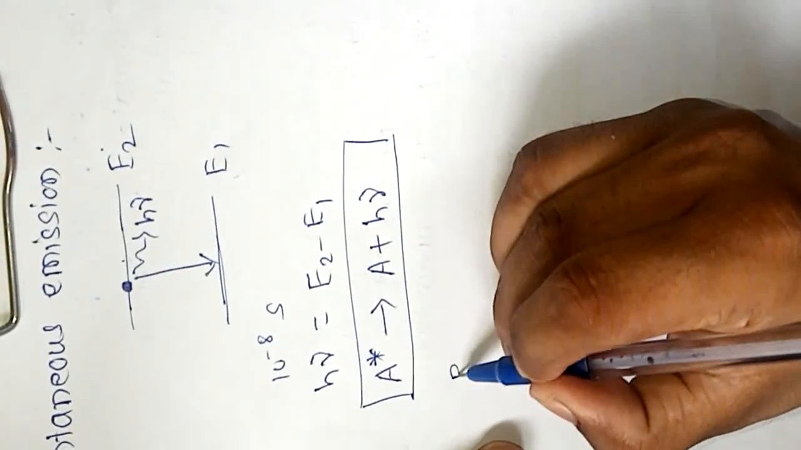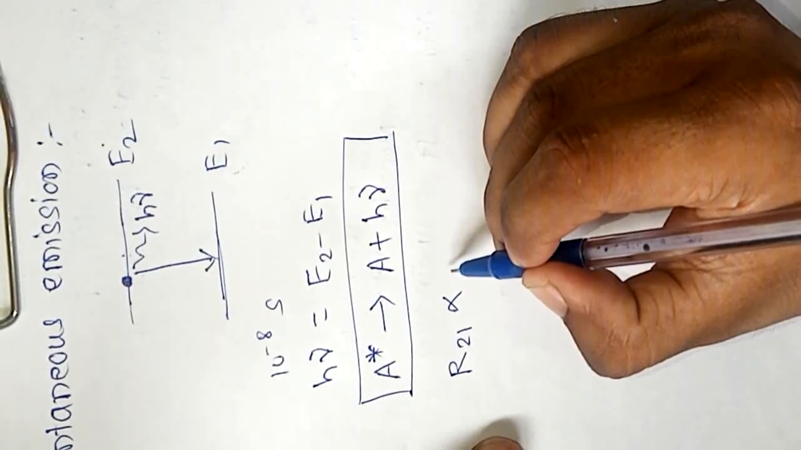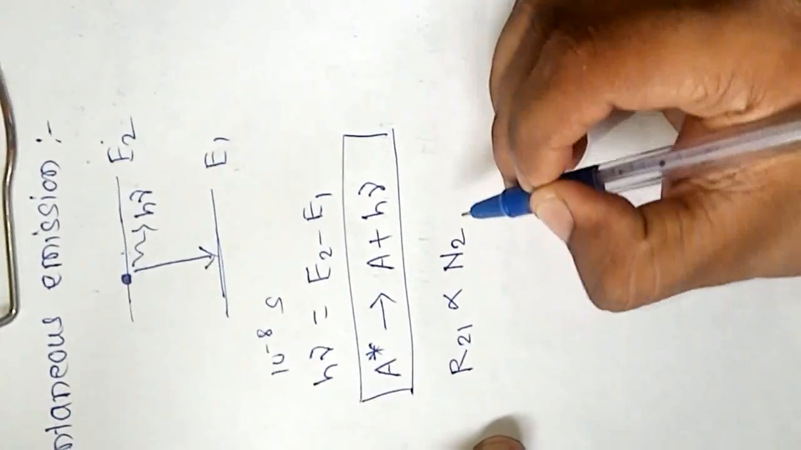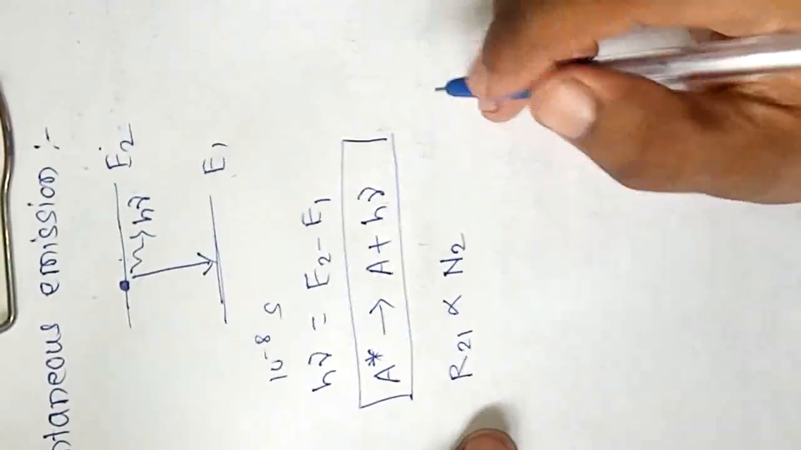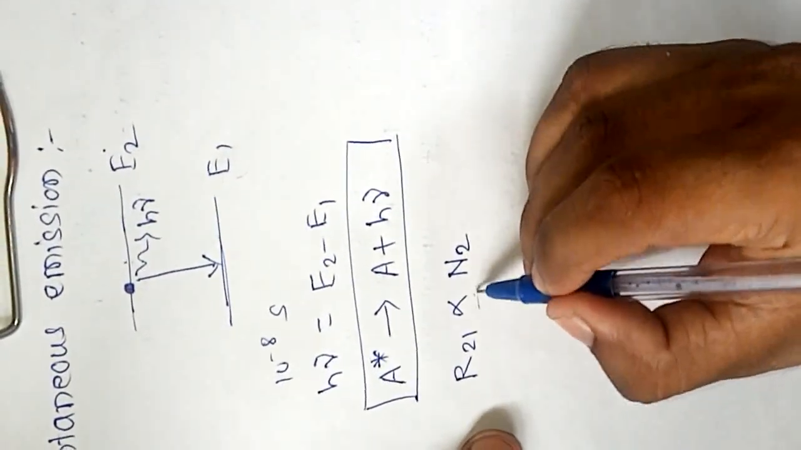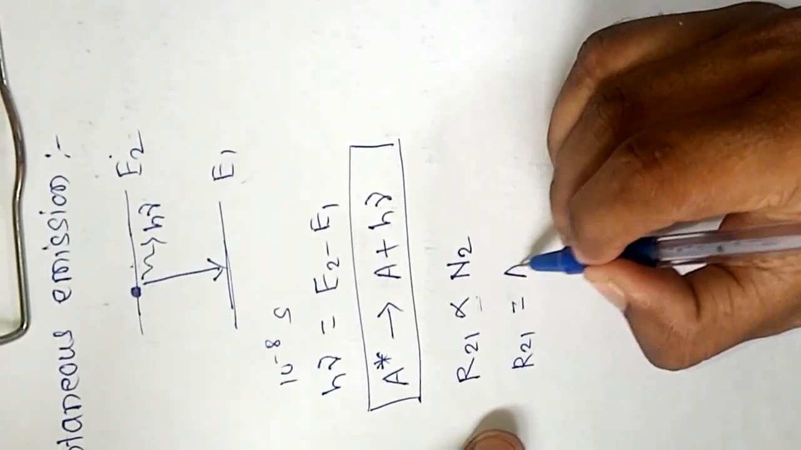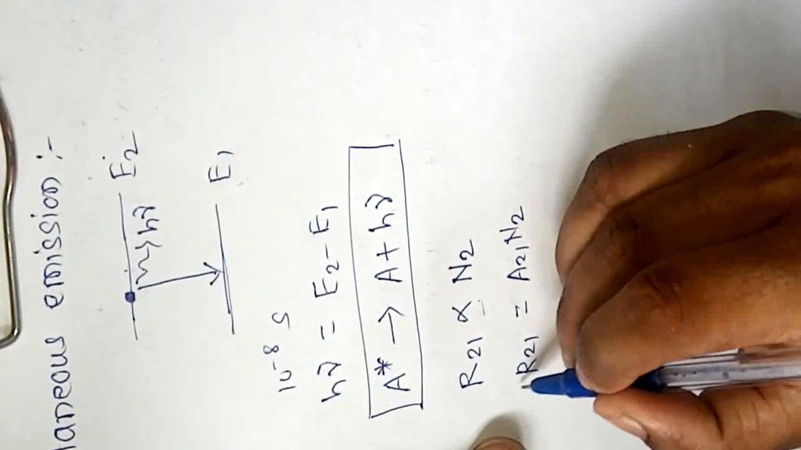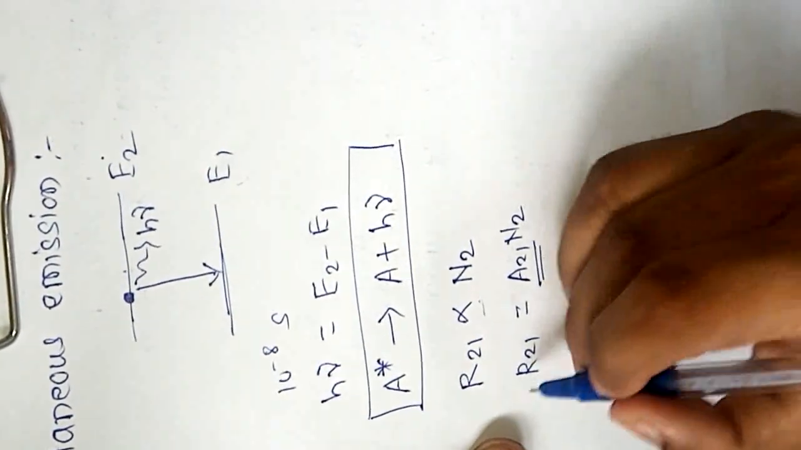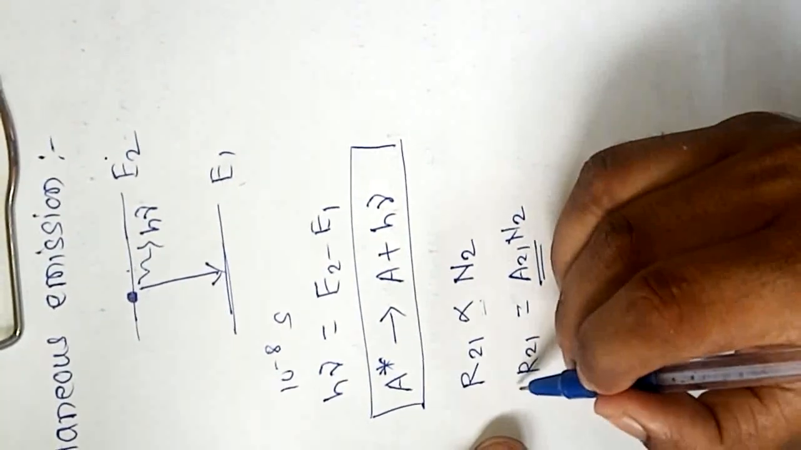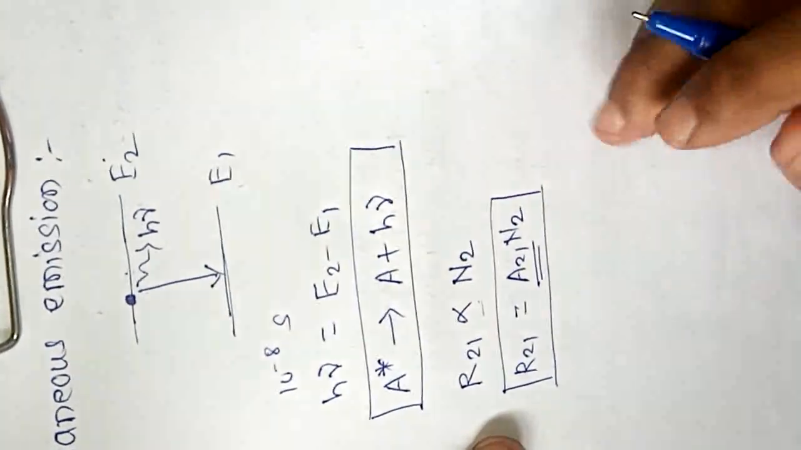So here we write R21 is directly proportional to N2, where N2 is the number of atoms present in the excited state. And to remove the proportionality sign we can write R21 is equal to A21 N2, where this A21 is a proportionality constant called the Einstein coefficient. So this is the rate of transition from energy level 2 to energy level 1.